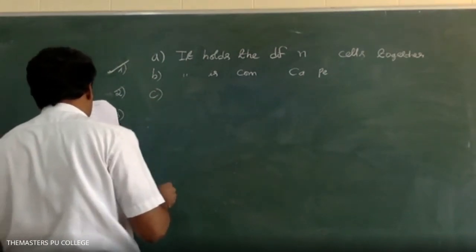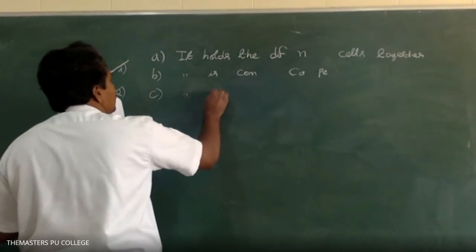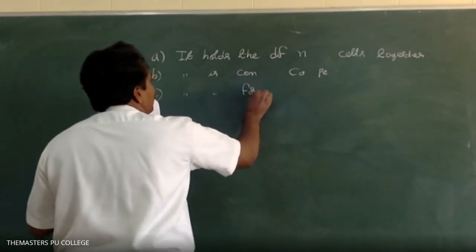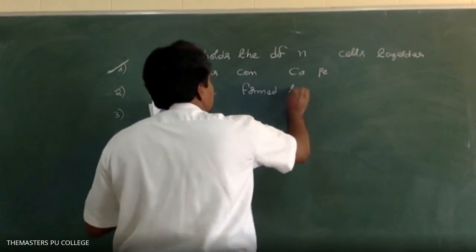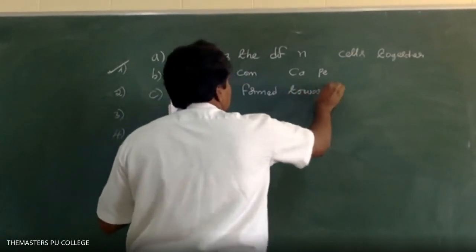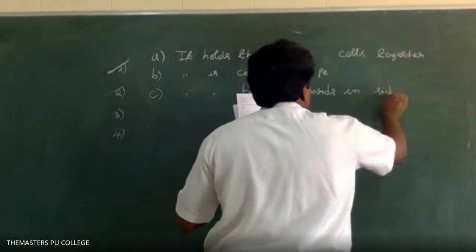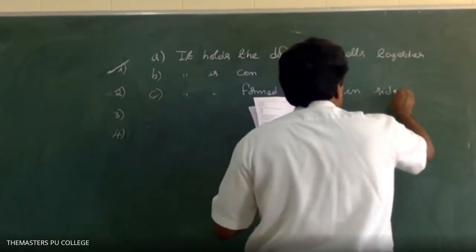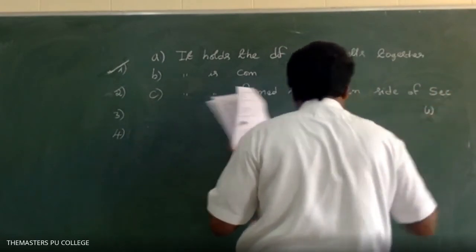C: it is formed towards the inner side of the secondary wall.